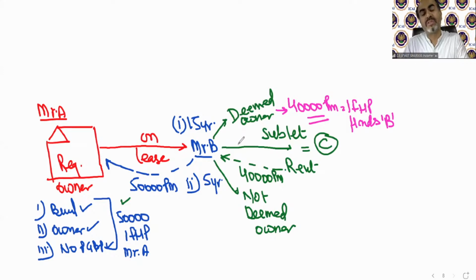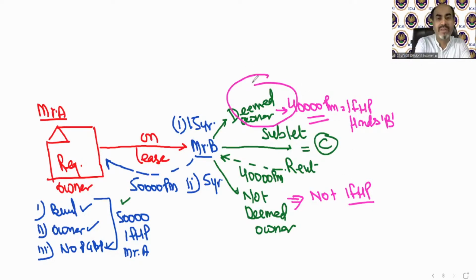B, assuming Mr. B as a deemed owner, and this will be taxable as income from house property. But in this case, because he's not a deemed owner, it's not going to be taxable under income from house property. That might be taxable as other sources or PGP income, as the case may be. So this is important. If somebody is a deemed owner, that means the rental income will fall under the house property head. Okay.